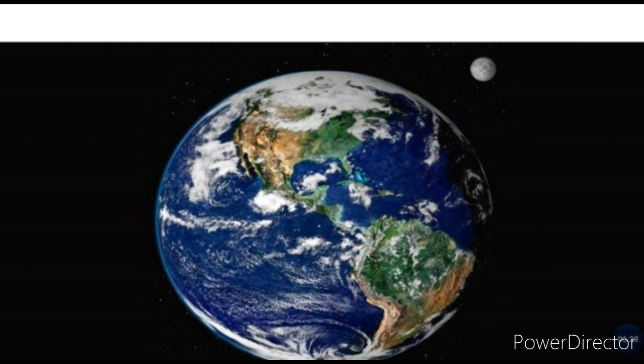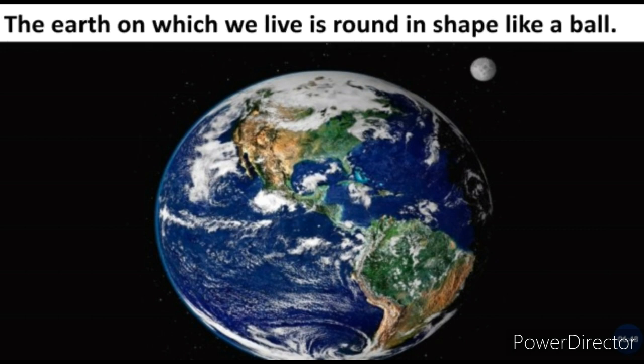What is the shape of earth? On which planet do we live? We live on planet earth. Now, what is the shape of planet earth? The shape of planet earth is round, like a ball. Yes or no? Can you see in the picture? It is round in shape like a ball.